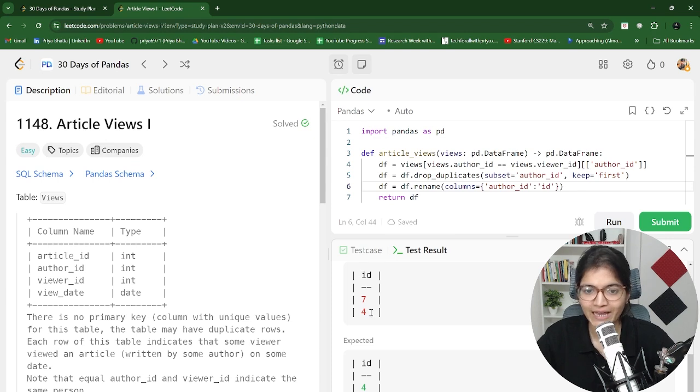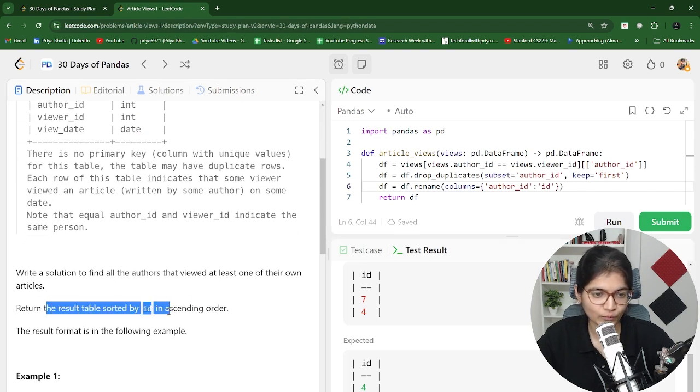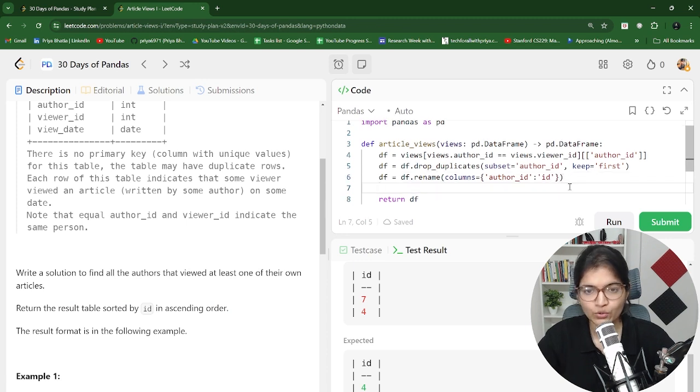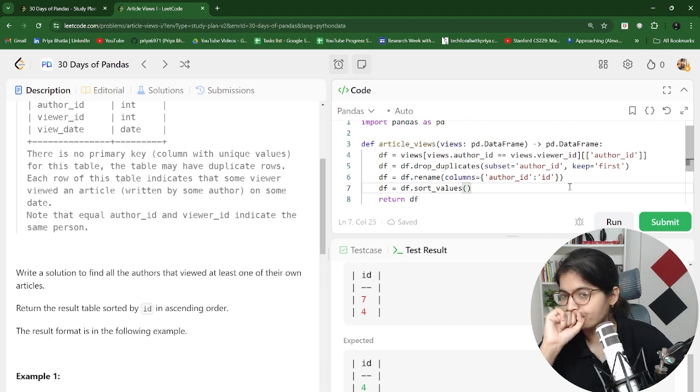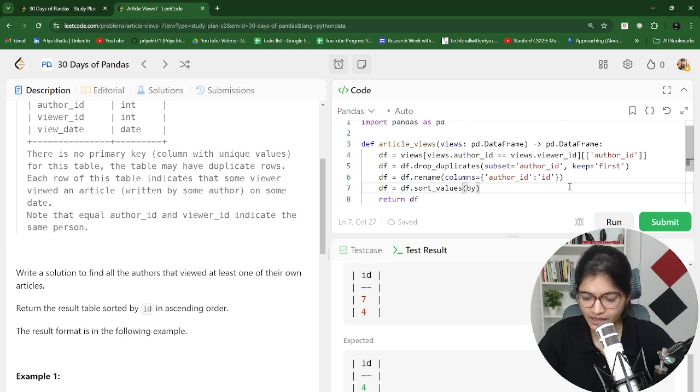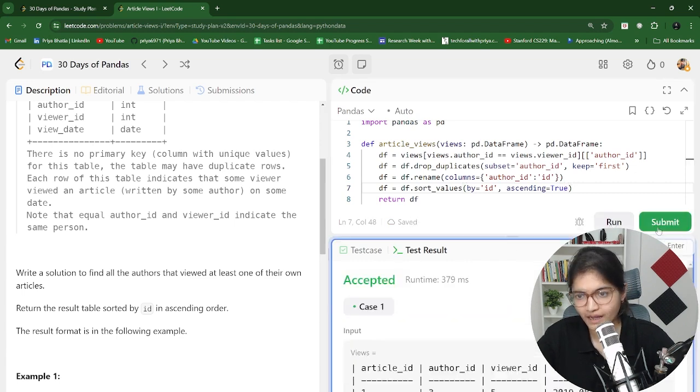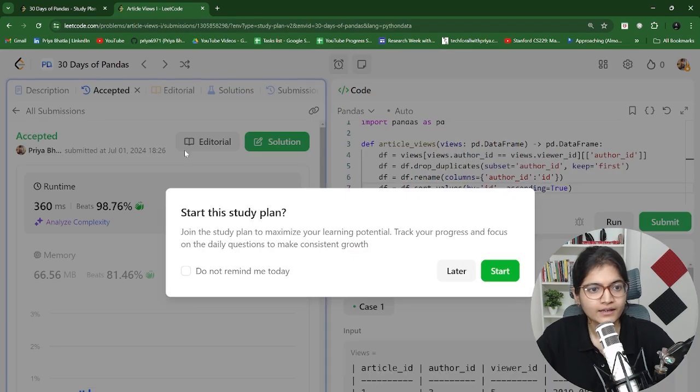Why is that so? Because we have not done this part. We need to return the table in a sorted manner. So df is equal to df dot sort_values, and inside that we want to sort by id. And there is one parameter, ascending, which we have to make true. Let's see this now. It is working fine now, right?